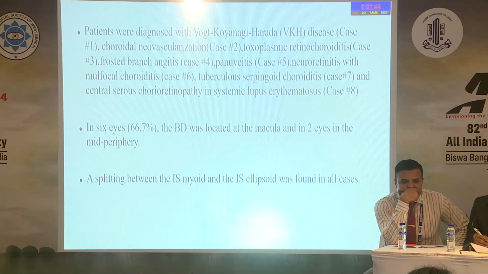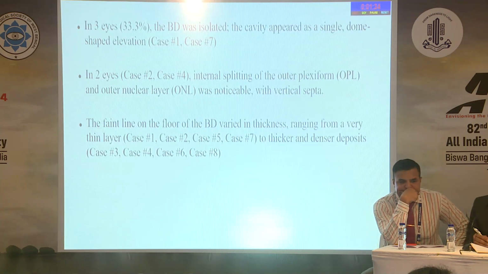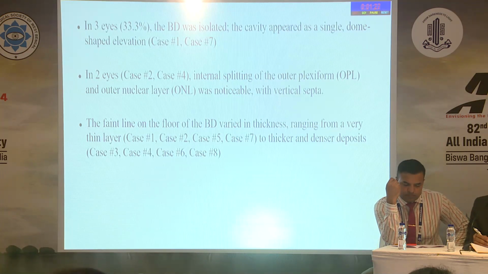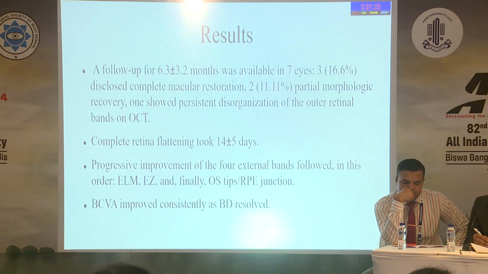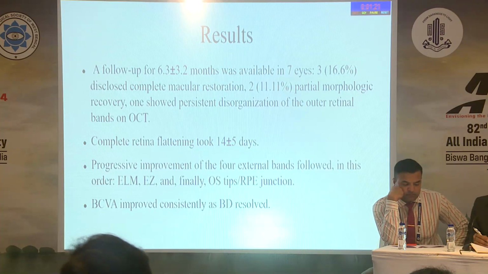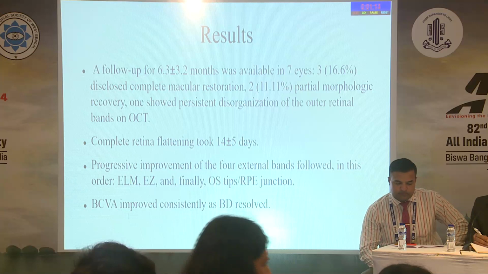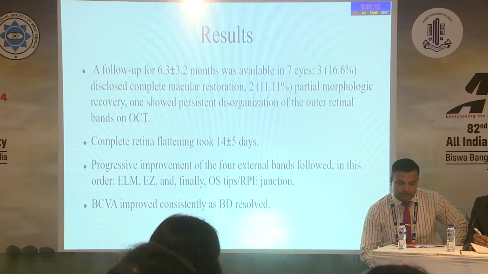in 6 eyes, the BD was located at the macula, and in 2 eyes in the mid periphery. The splitting between the IS myoid and the IS ellipsoid was found in all cases. In 3 eyes, the BD was isolated. In 2 eyes, the internal splitting of OPL and outer nuclear layer was noticeable. The follow-up of 6.3 months was available in 7 eyes. Complete retinal flattening took about 14 days. Progressive improvement of the 4 external bands followed in this order: ELM, EZ, and then finally the outer segment tips or RPE junction.